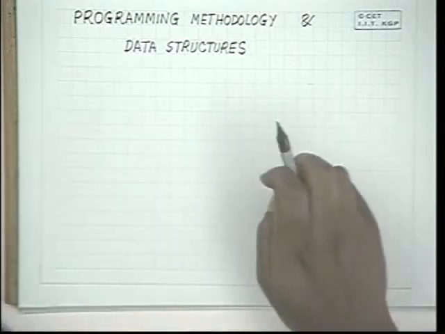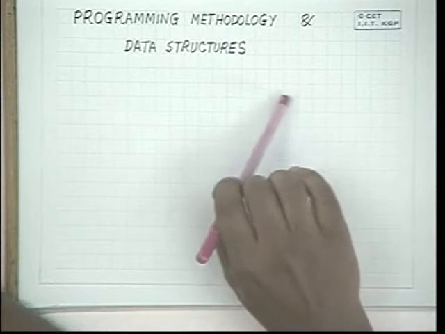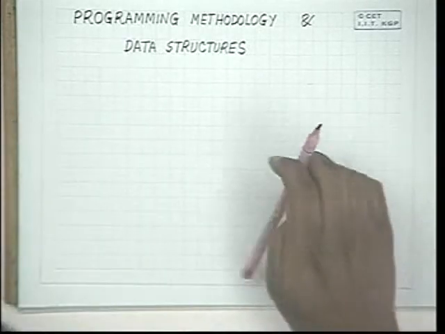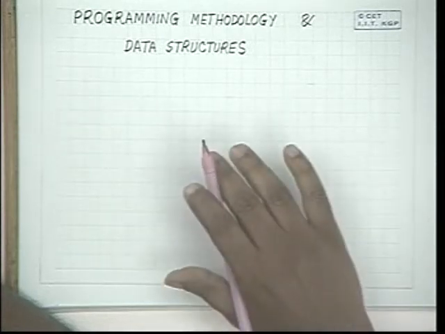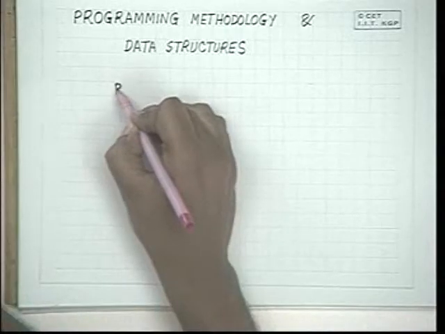Now, the core issue in all these aspects which require both programming methodology and data structuring lies at one point. The first point is that you are given a problem, and given this problem you are to solve it efficiently. So the issue at hand in most tasks of computer science is the issue of problem solving.